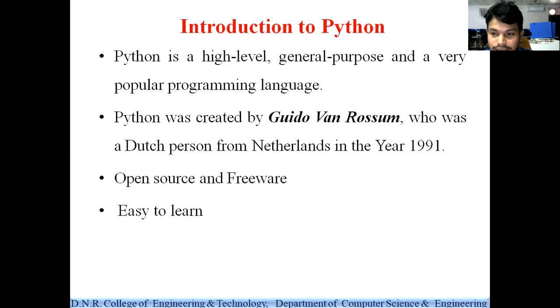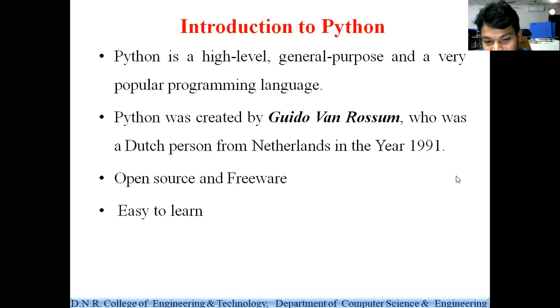High level in the sense, what is meant by high level? A high level programming language is one whose programs can be understood by the programmers, right? So what is understandable to programmers, we call it a high level programming language. That is like English sentences, English language, right? So simply, Python is a general purpose high level programming language. General purpose in the sense that any application can be developed by using Python, and high level in the sense that the programming can be understood by the programmers.